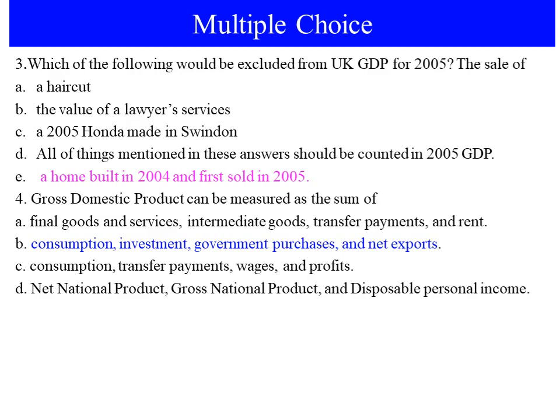As you see, GDP can be measured as the sum of consumption, investment, government purchases, and net exports. This is the expenditure approach to calculating GDP: C plus I plus G plus X minus M, or net exports.